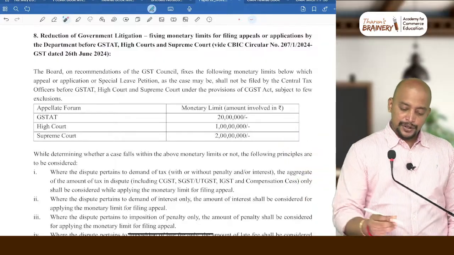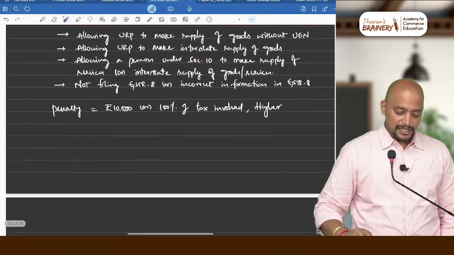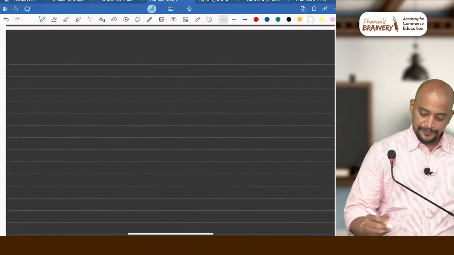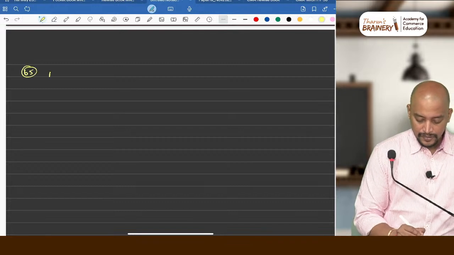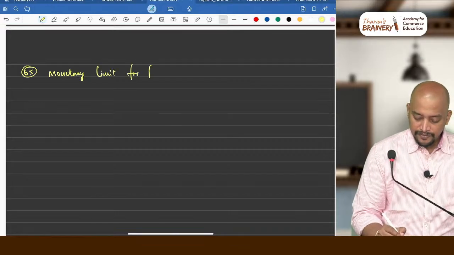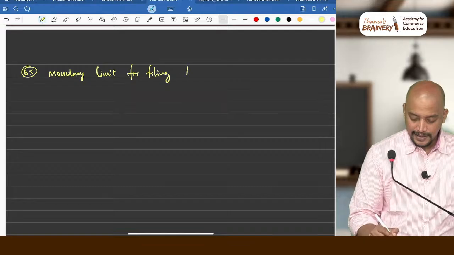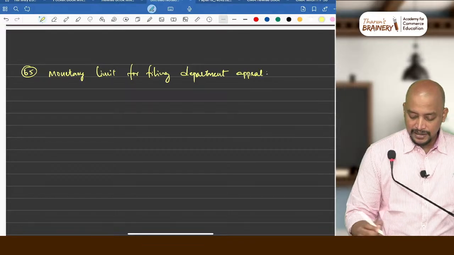That alone you make note. Monetary limit for filing department appeal, section 65.